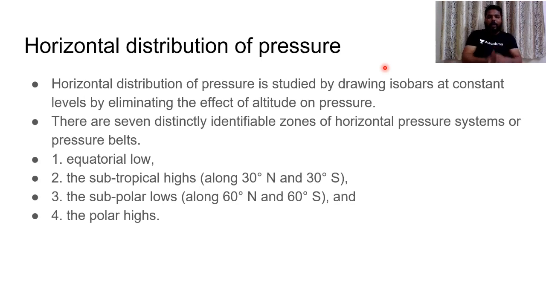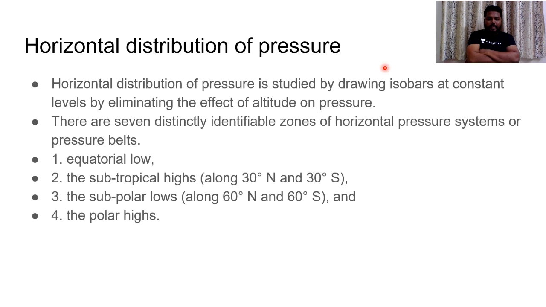So let's now come to the different pressure belts on that surface. Horizontal distribution of pressure is studied by drawing isobars. So whenever we study different isobars, we would be understanding different pressure systems on that surface. Clear? And in such a way, we have 7 distinct pressure belts on that surface.